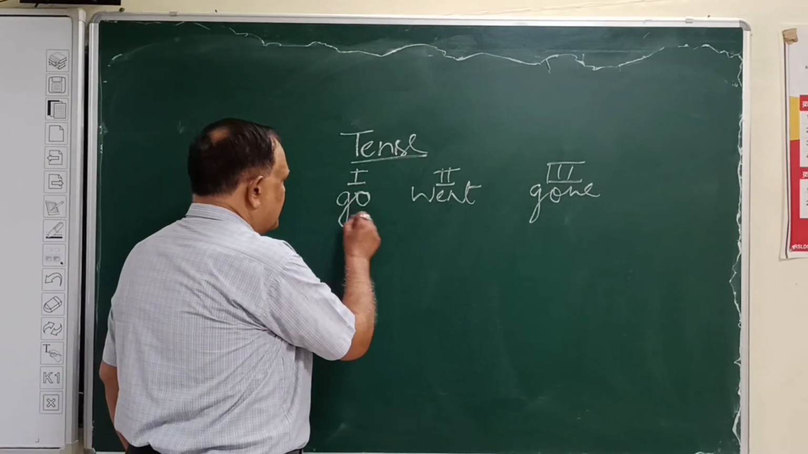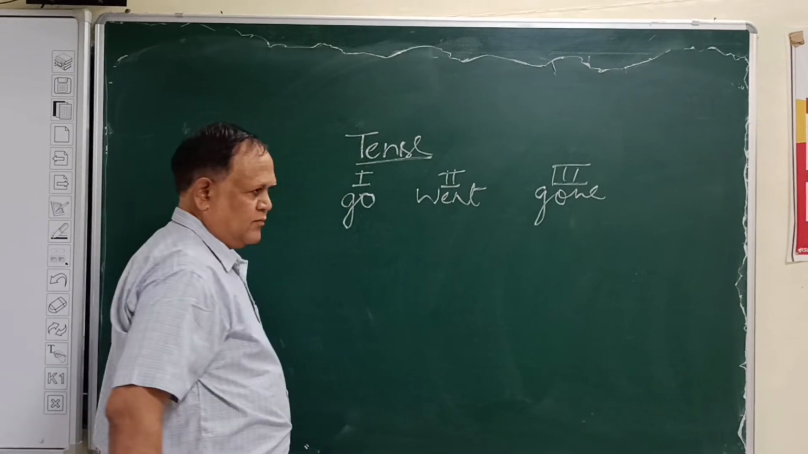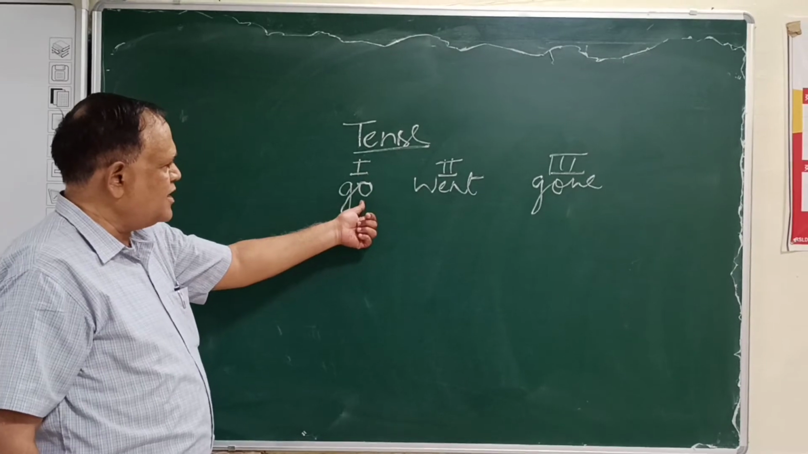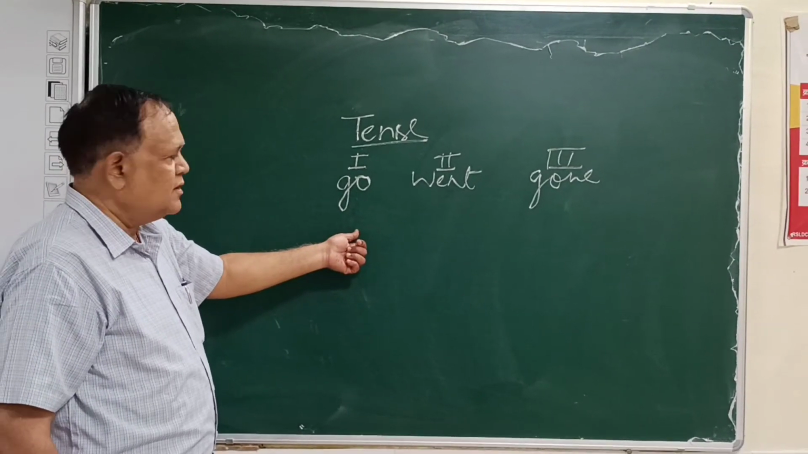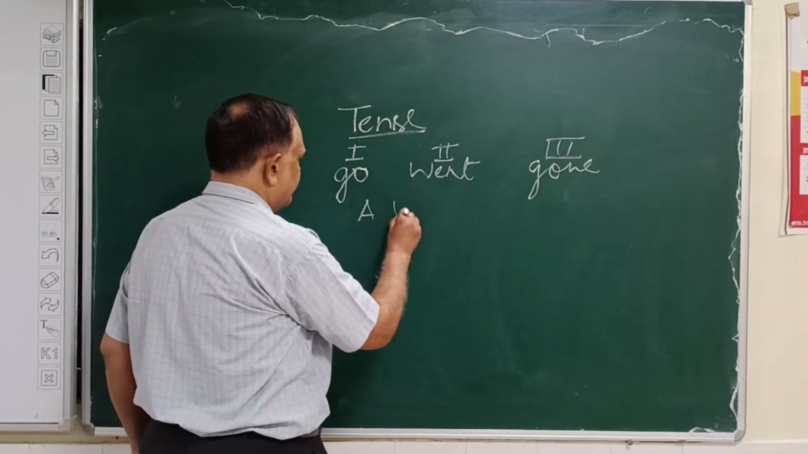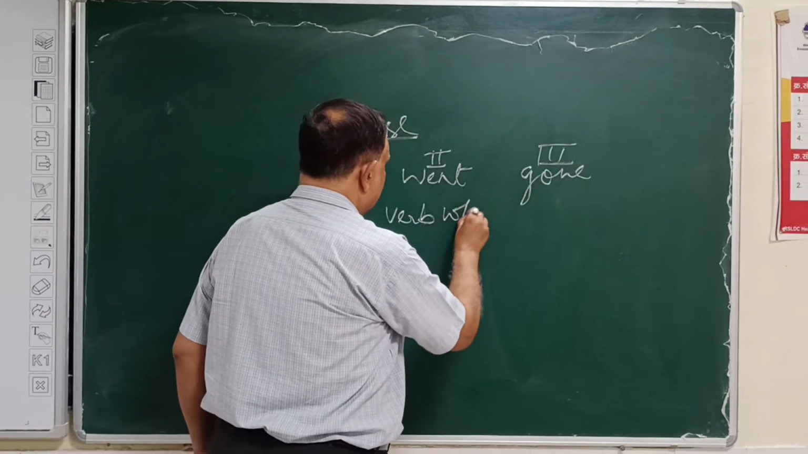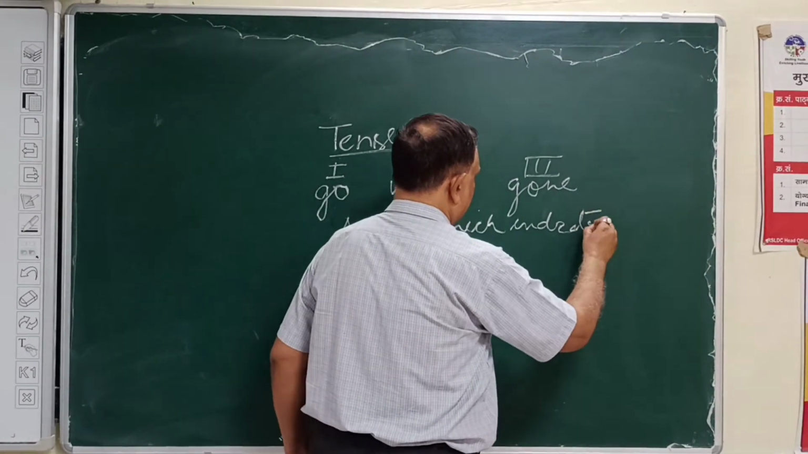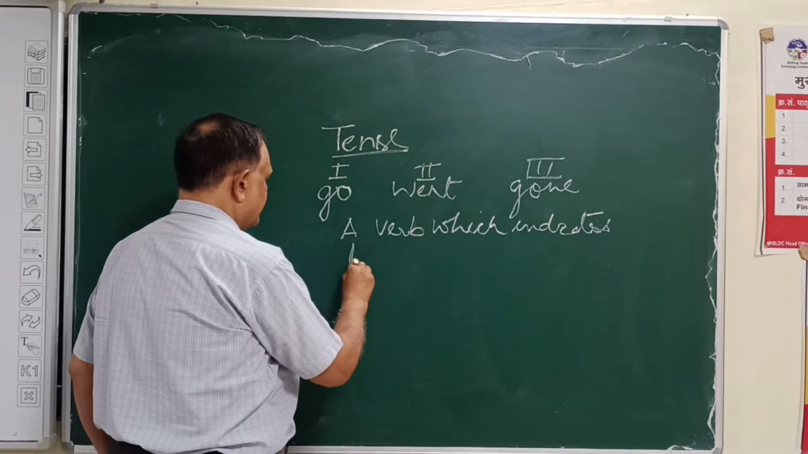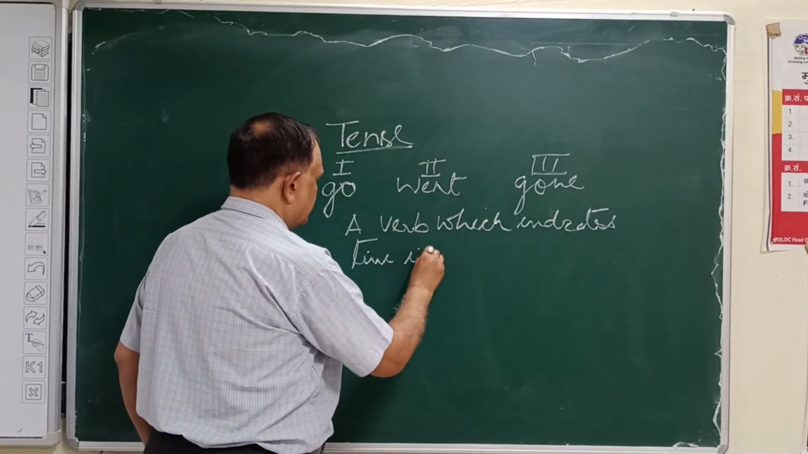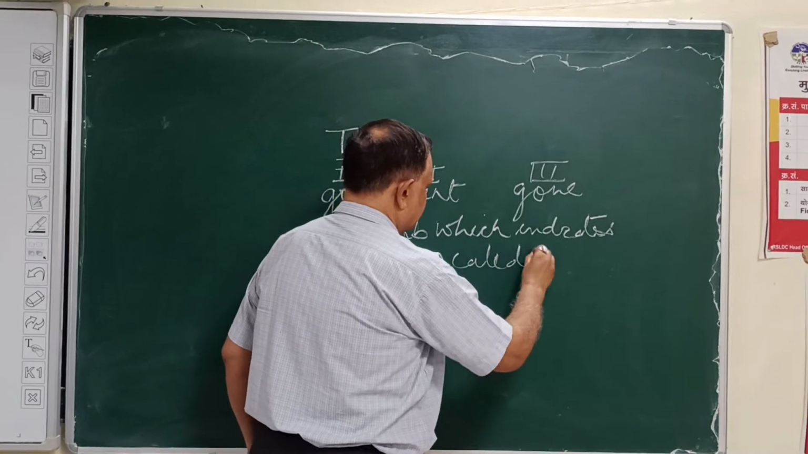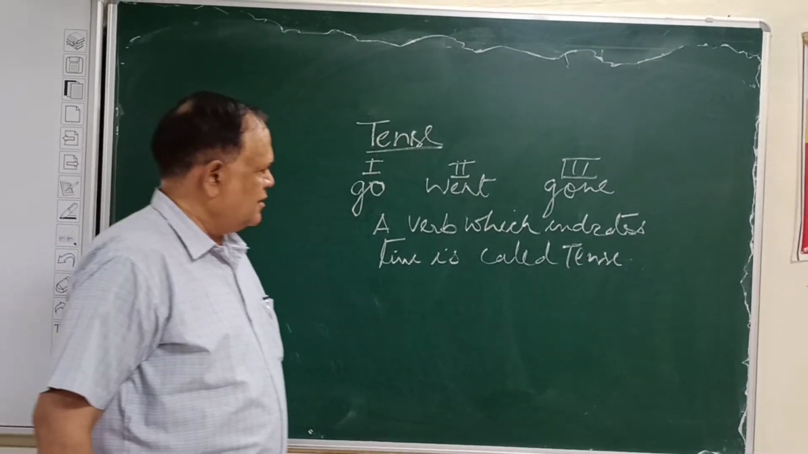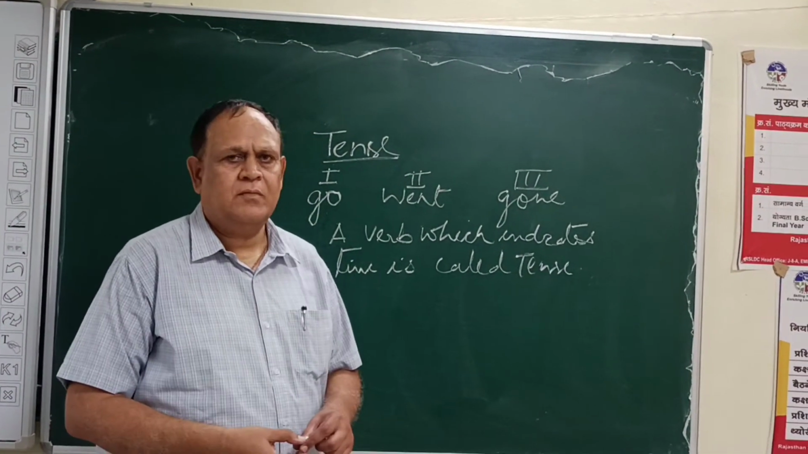So these verbs indicate a particular time. So we can say that these verbs are known as tense in English, means a verb which indicates time is called tense. In other words, we can say a verb which denotes time is called tense.